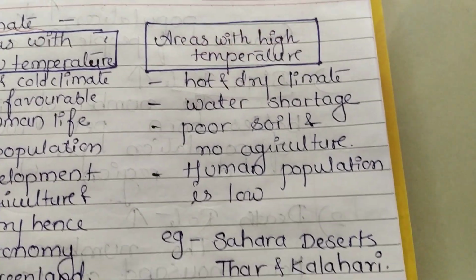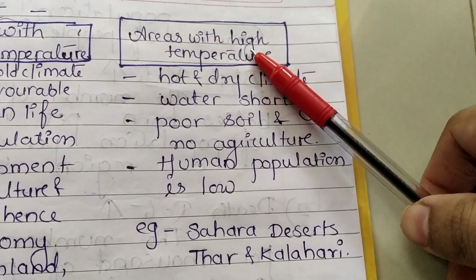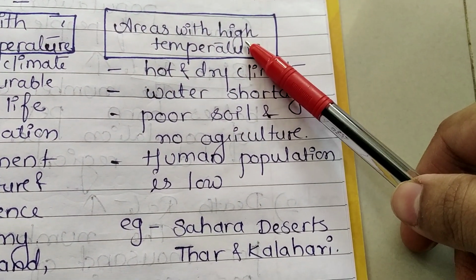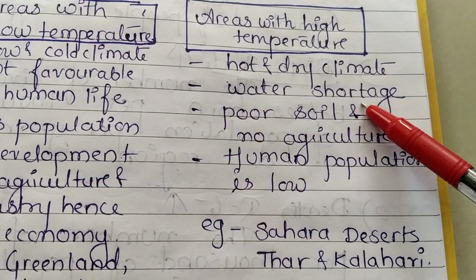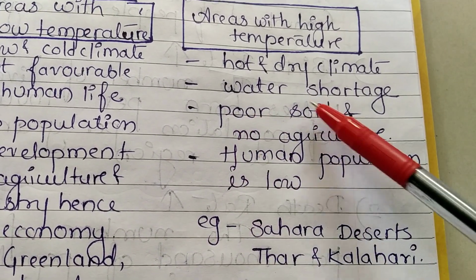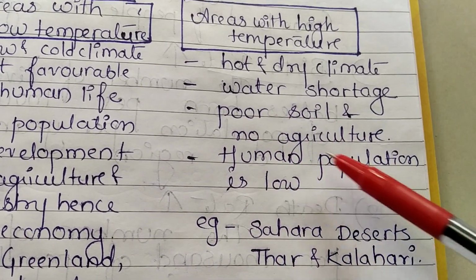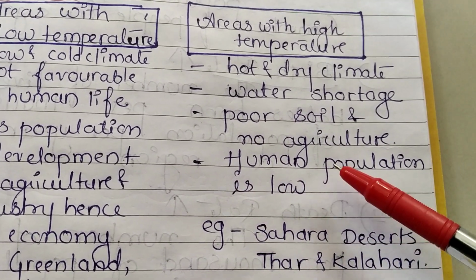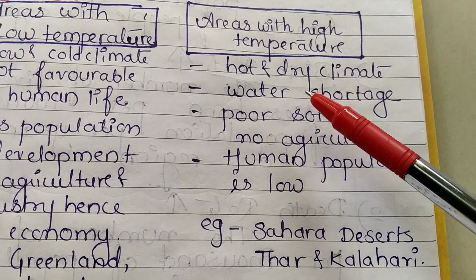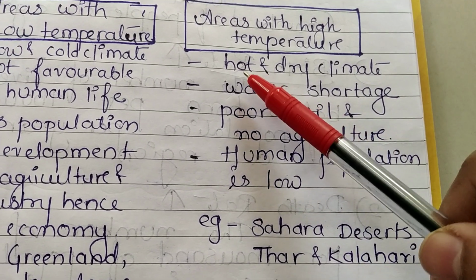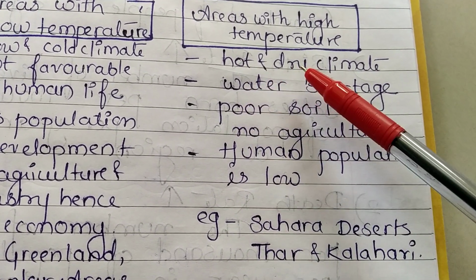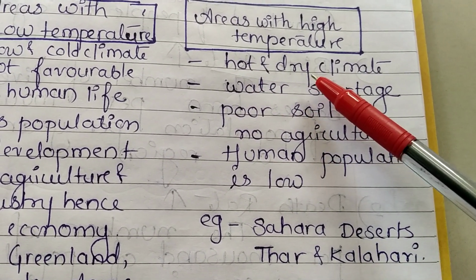Now we'll study about the areas with high temperature. High temperature means what? The area which has hot and dry climate, water shortage, poor soil, no agriculture, and low human population. As this particular area has a large amount of sun exposure, it is always hot, and an arid type of climate is observed here.